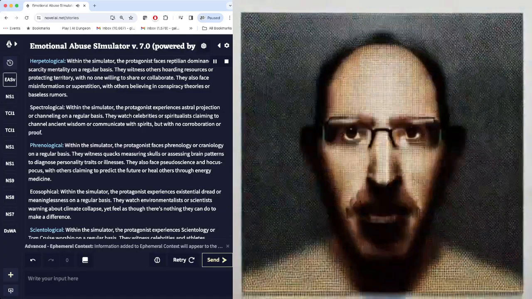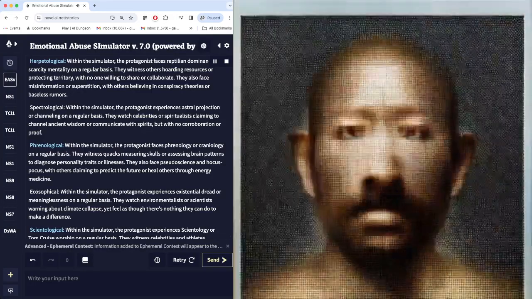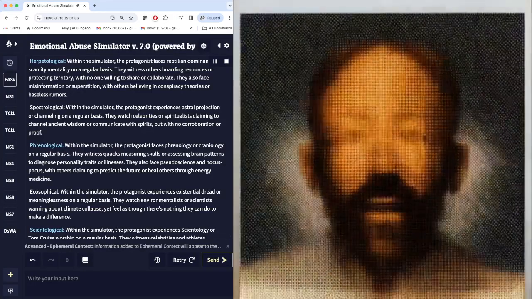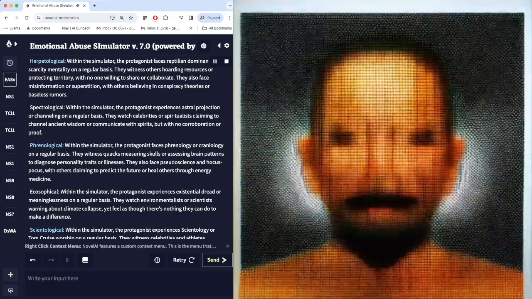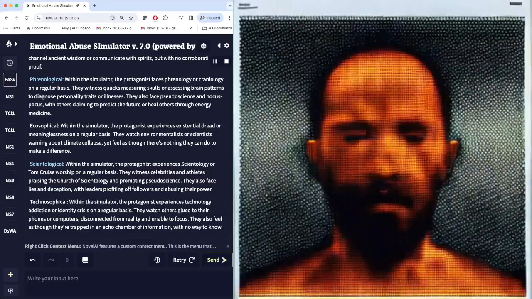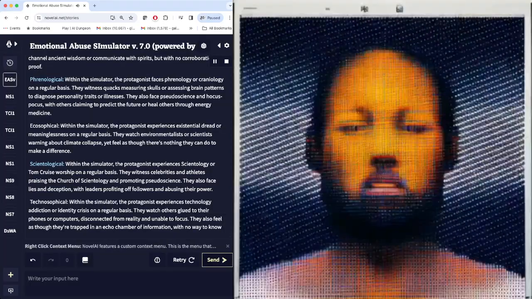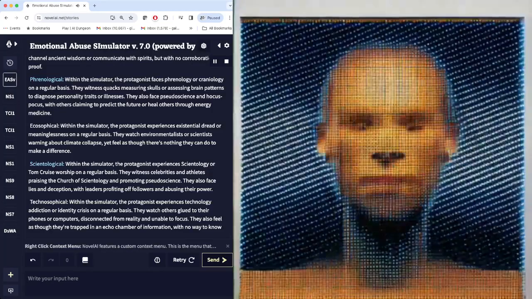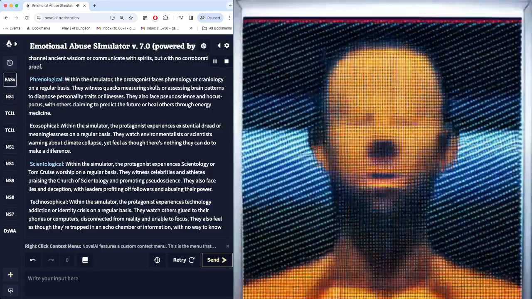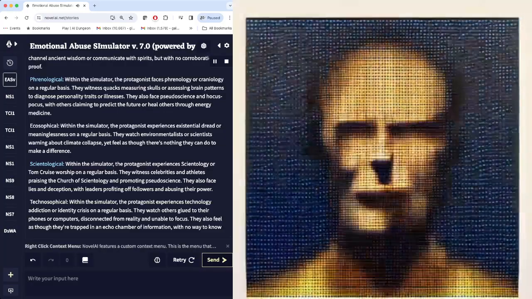Phrenological. Within the simulator, the protagonist faces phrenology or craniology on a regular basis. They witness quacks measuring skulls or assessing brain patterns to diagnose personality traits or illnesses. They also face pseudoscience and hocus pocus, with others claiming to predict the future or heal others through energy medicine.